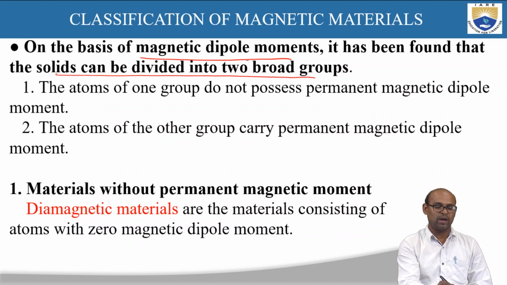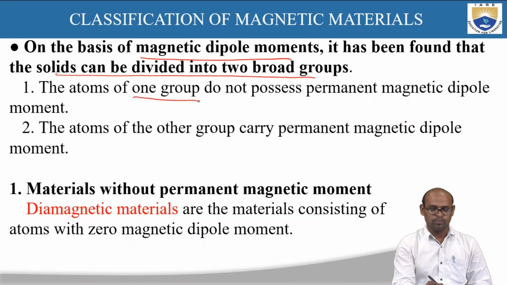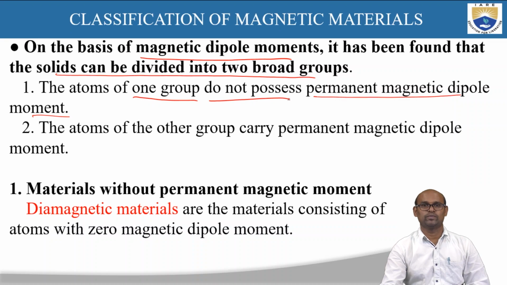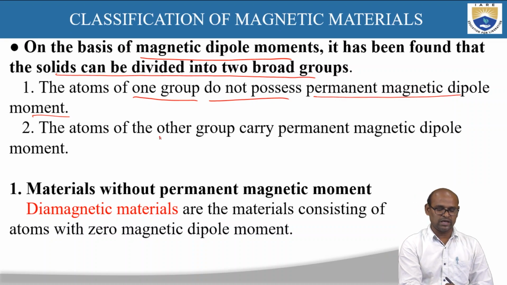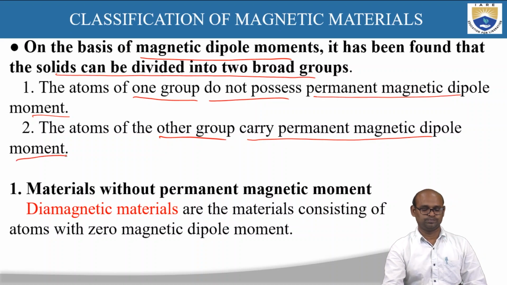So, based on the magnetic moment, the solids are classified into two categories. The first group is materials which do not possess permanent magnetic dipole moments, and the second group is the materials which have permanent dipole moments.